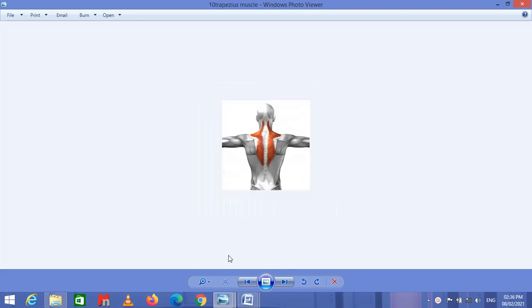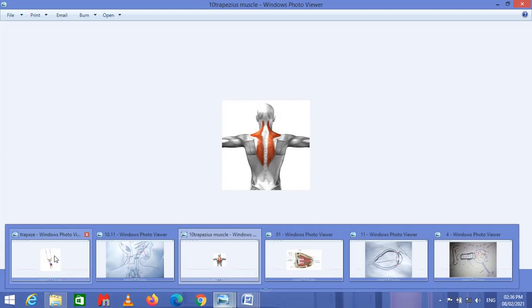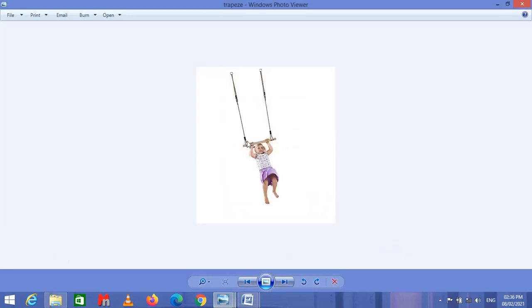Now coming toward the next one, this is the trapezius muscle. This is the trapezius muscle, which is connected with the temporal bone, and it goes towards the thoracic vertebrae. So this makes a trapeze-like structure. I'm going to show you what a trapeze is. This is a trapeze.